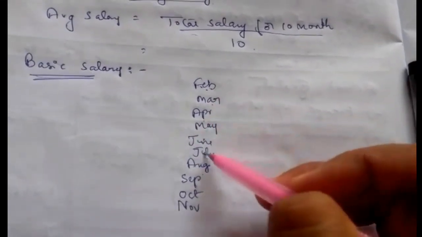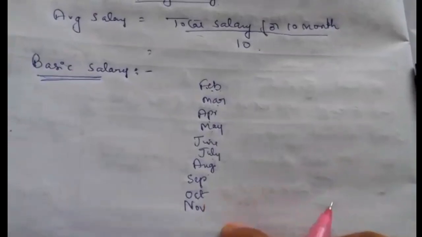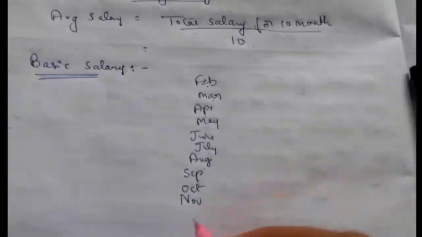Continuously 3, 6, 9, 10 months. Excluding the December month, we take the preceding 10 months.